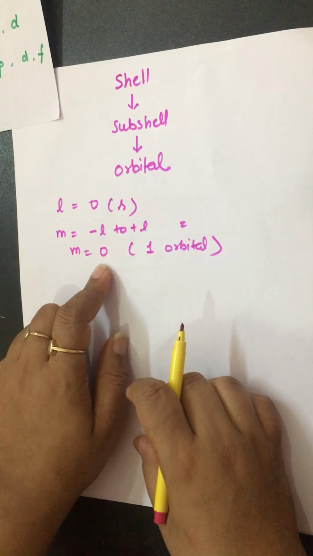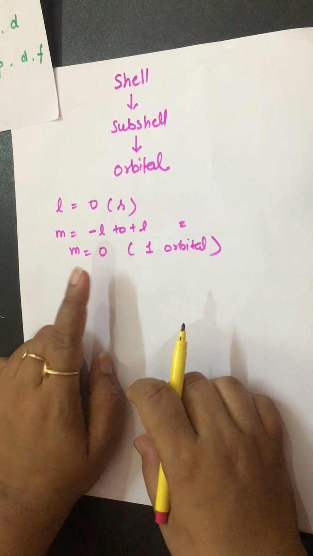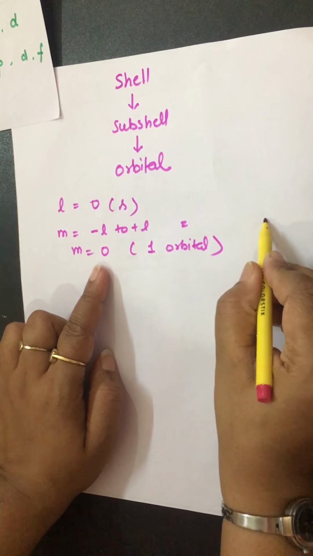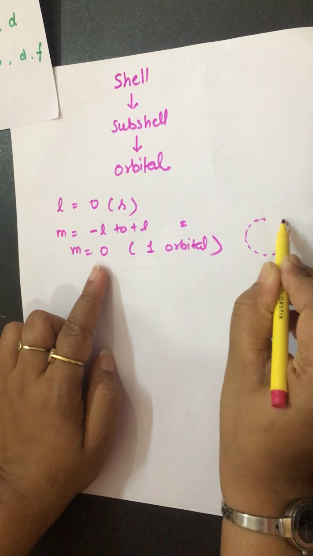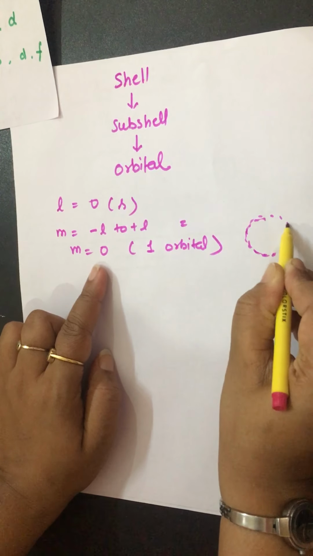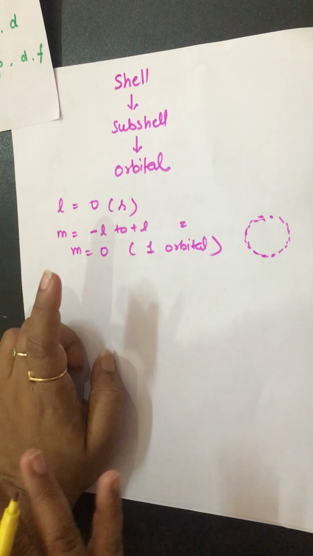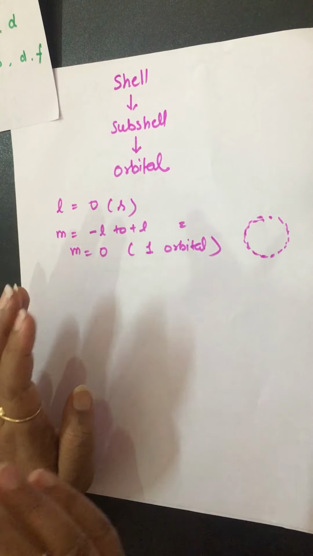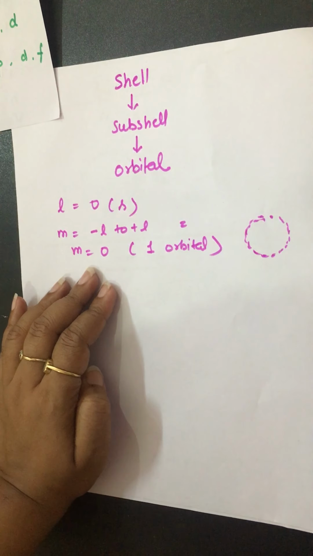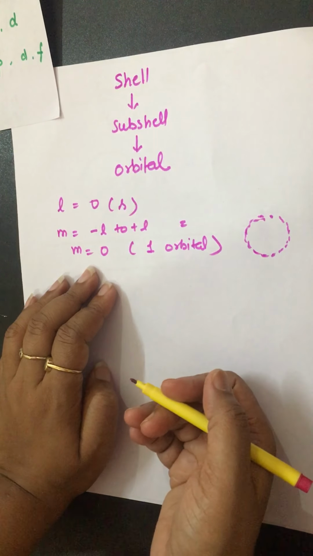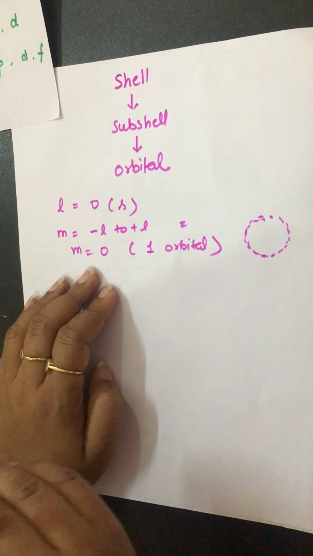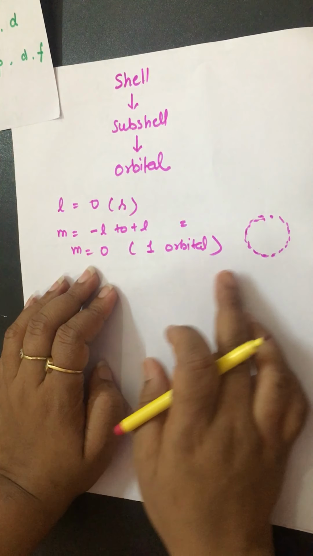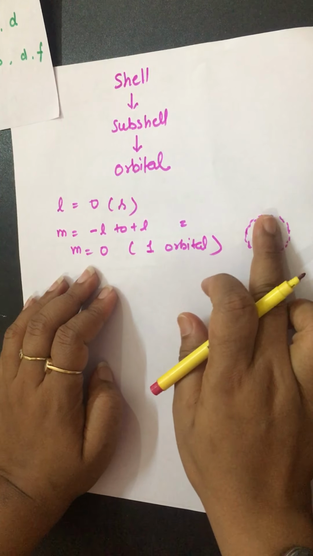What would you say? The s subshell has only one orbital, and it is spherical in shape, like this. Okay, that's clear. You have to remember the s subshell shape is spherical, and you will say that the s orbital shape is also spherical because it has no other orientation. There is only spherical shape.